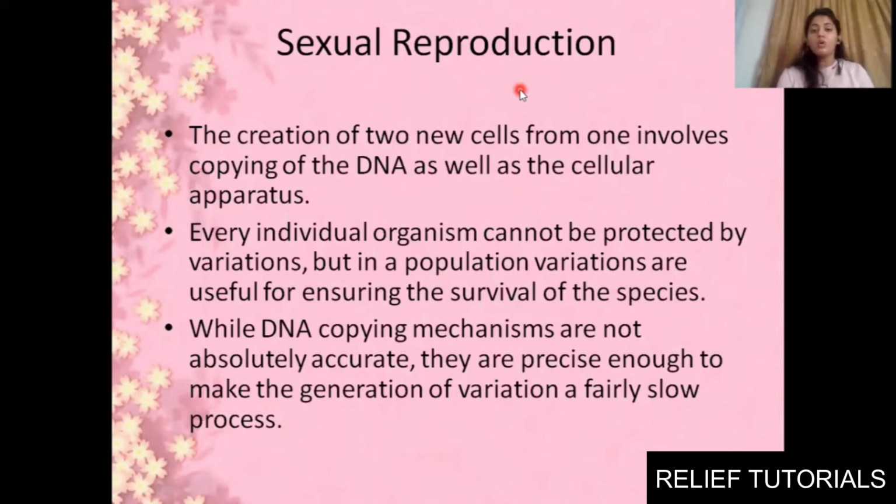Now, the creation of two new cells from one involves copying of DNA as well as the cellular apparatus. You know that one cell will be divided into two and two will be divided into four, right? When this cell division occurs, along with DNA, the cellular apparatus, that is the cytoplasm and the other organelles, will also divide. The nucleus, along with the cellular apparatus, will divide and be equally distributed, right?